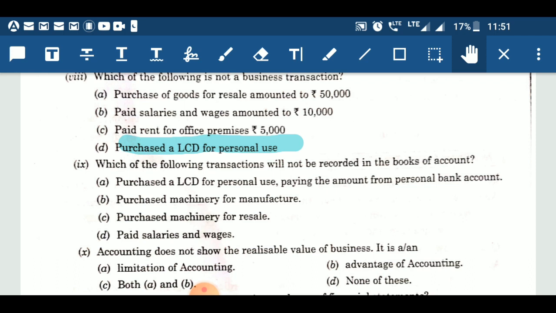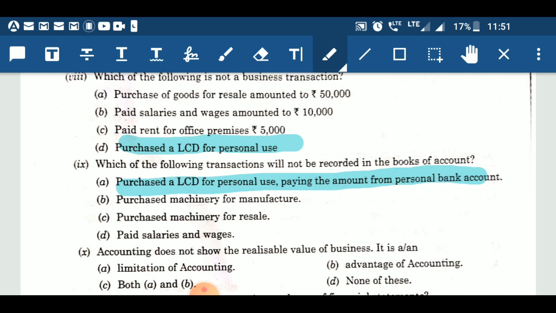Next option is purchase of machinery for manufacturing. That transaction is of financial character and that transaction also affects our business. Next is purchase machinery for resale. Again, that transaction will also affect our business. Paid salary and wages affects our business. Hence, option A is the only possibility in which transaction is of financial character, but we are not going to record it because of its personal nature.